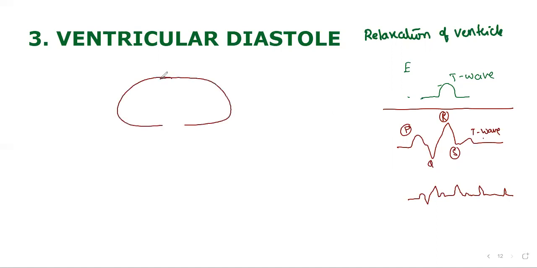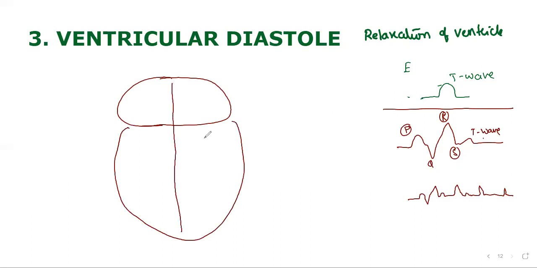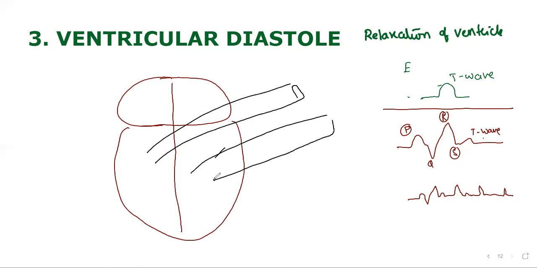Let me show you the diagram. The ventricles are now relaxing. When ventricles are relaxing, there is a danger. What's the danger? Blood may come back. So are there any valves here? Yes, sir, we have semi-lunar valves. The semi-lunar valves close by creating a sound called dub.